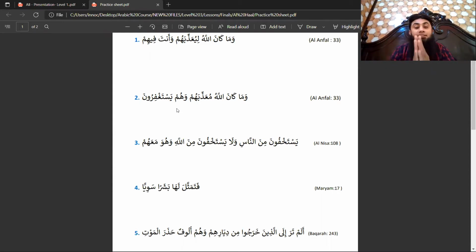Now please listen to this point very carefully in order to remind you of our previous lesson. Hal appears in 3 forms. What are those 3 forms? One word hal, and that will be one word nakira in nasab status. Secondly, complete jumla hal, as you can see, hum yastaghfiruna. And third possibility is that hal appears as shibul jumla.